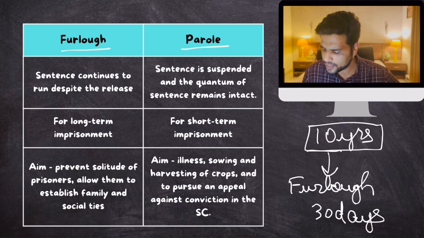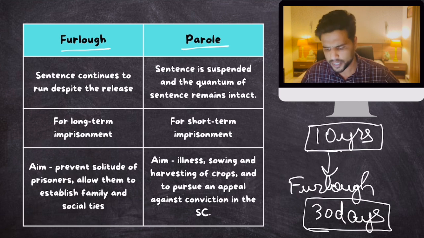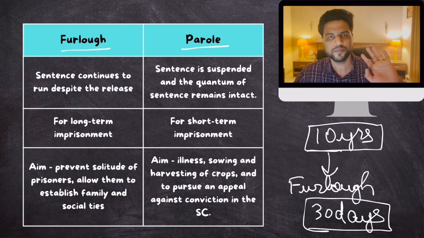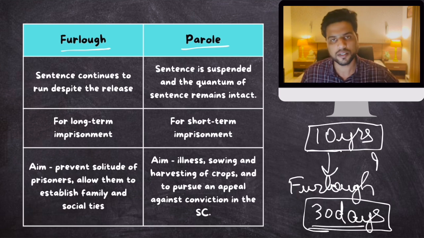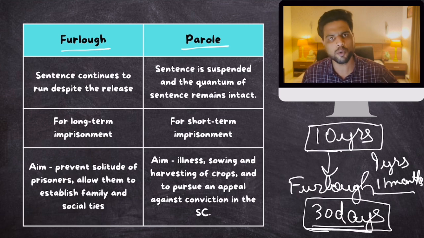That means these 30 days would be counted as your jail time. It won't mean that after these 30 days you have to complete 10 years. After these 30 days, this person has to spend 9 years, 11 months in prison, because the 30 days when he was out would be considered part of his jail time.